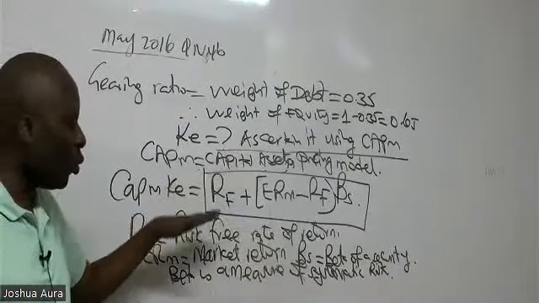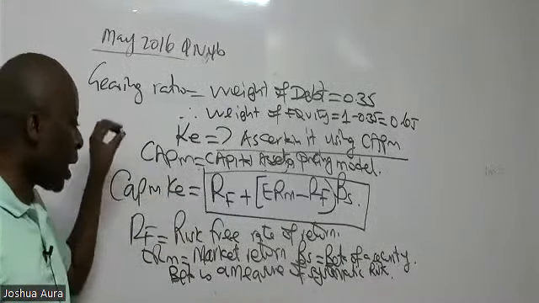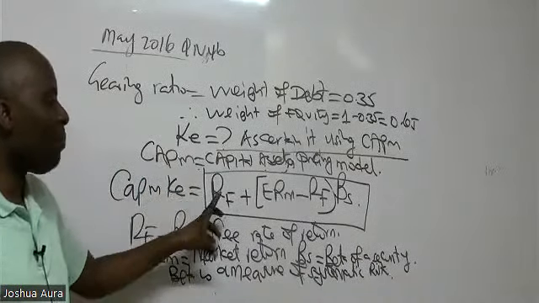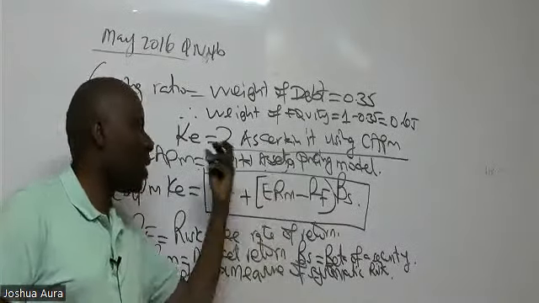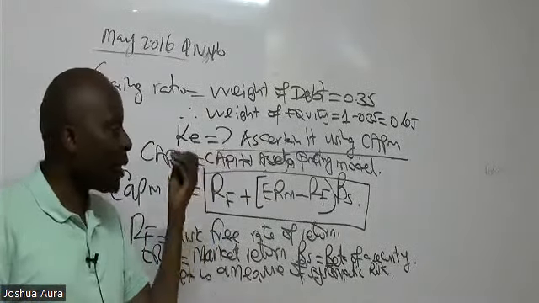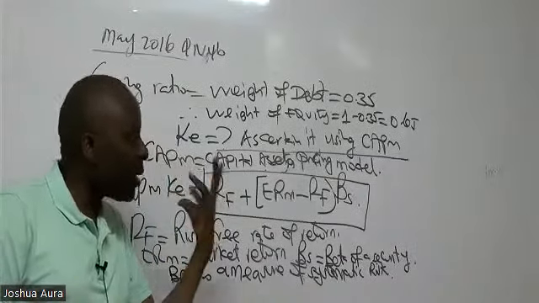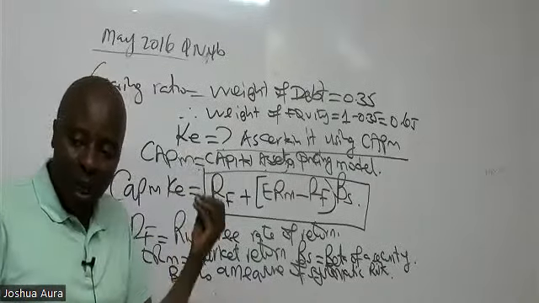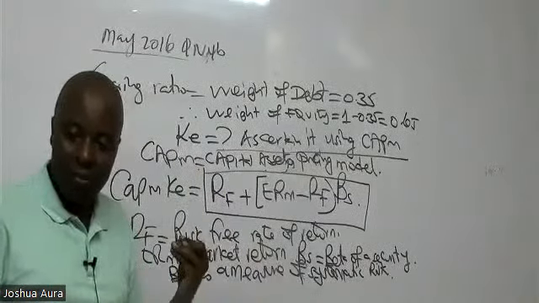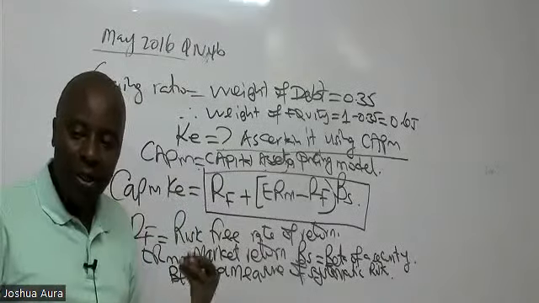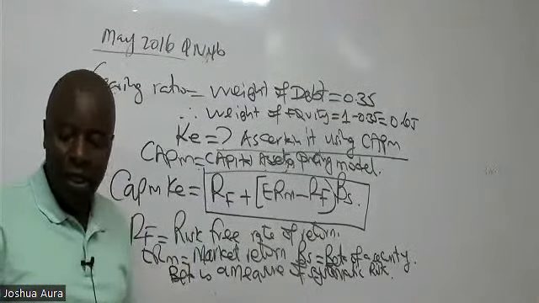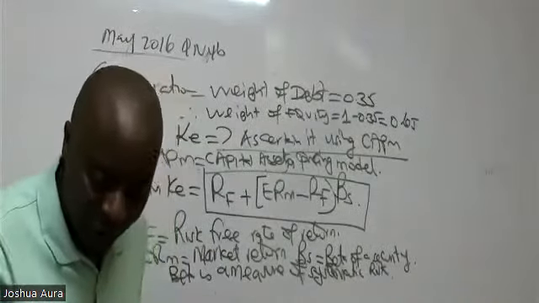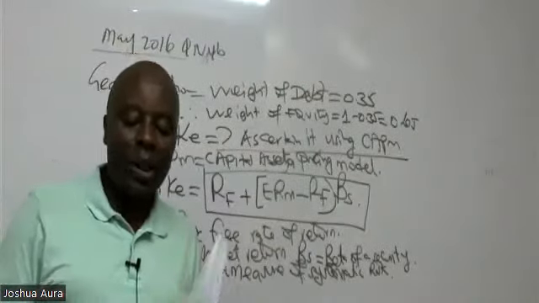For now, the thing that I would want you to cram here is that CAPM, cost of equity, will always be equal to risk-free plus ERM minus this risk-free to be able to get the risk premium. And once I have the risk premium, then the risk premium must always be multiplied with the beta of a security. So then let us use this acquired knowledge to calculate the CAPM cost of equity, using the information given in the last paragraph.